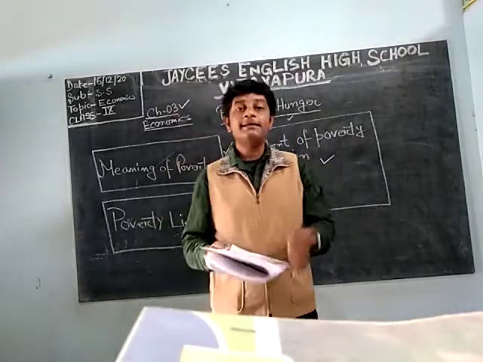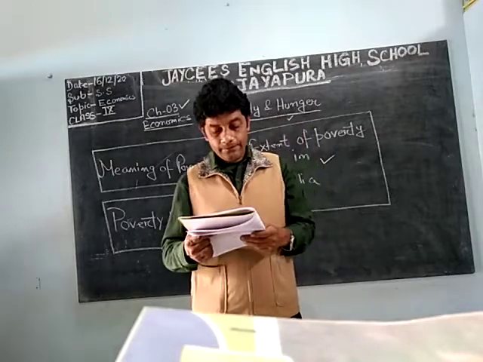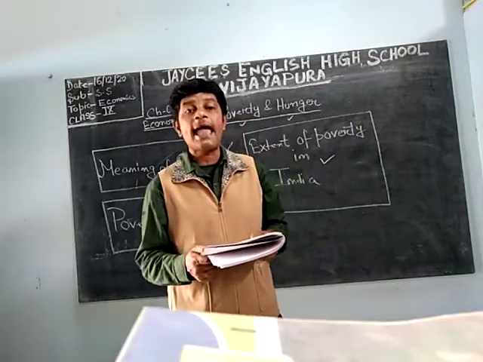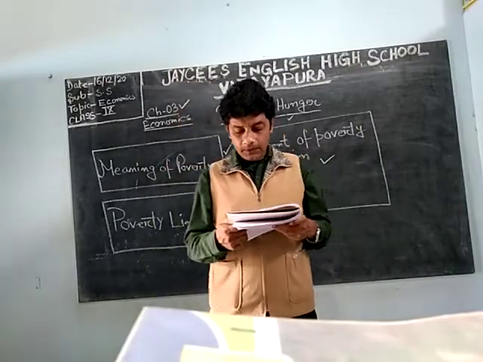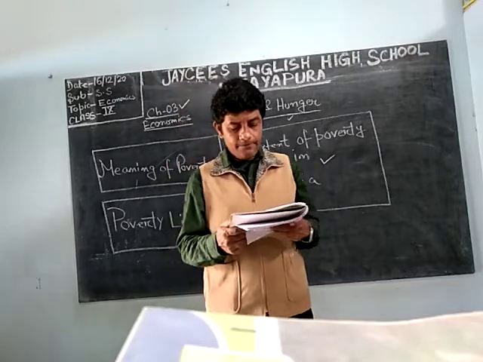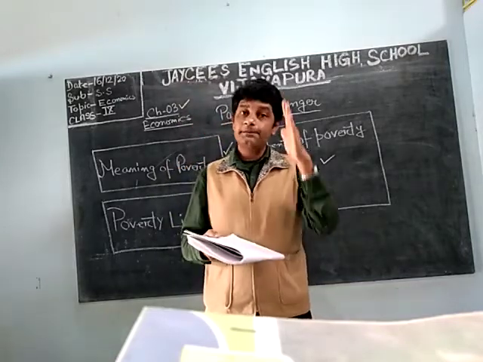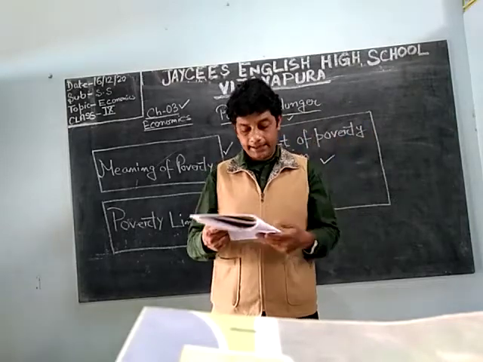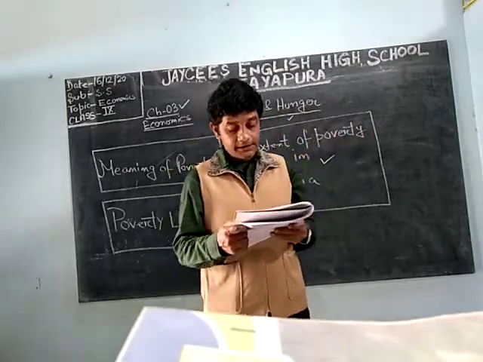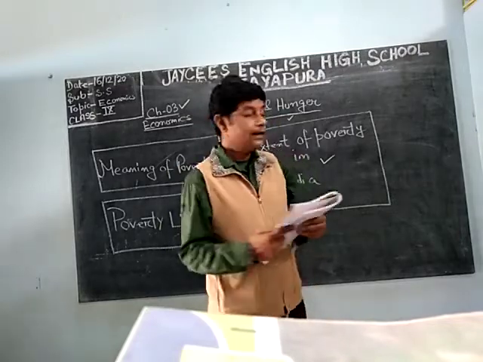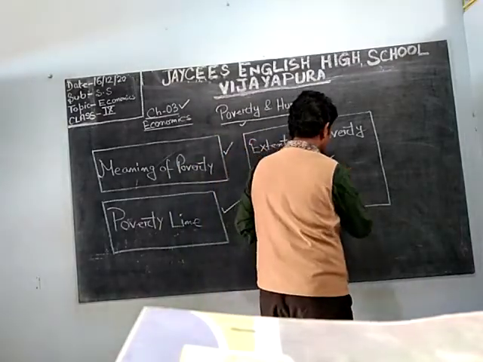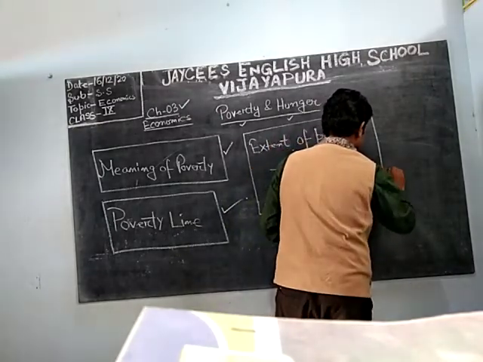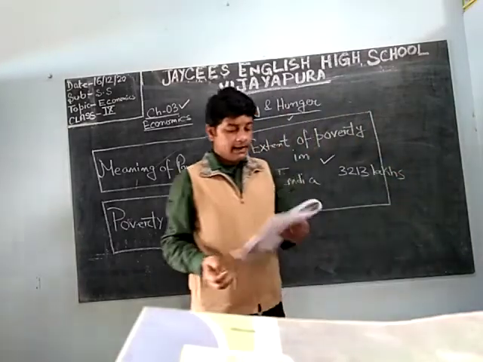Okay, so on the same page, below it is figure 2, which gives us the idea of the estimated number of poor in India in lakhs. It is estimated that the total number of poor has declined. Here also, because when the percentage declines the number must also decline, only then do we get the percentage. So it has declined from 3213, and it is in lakhs.